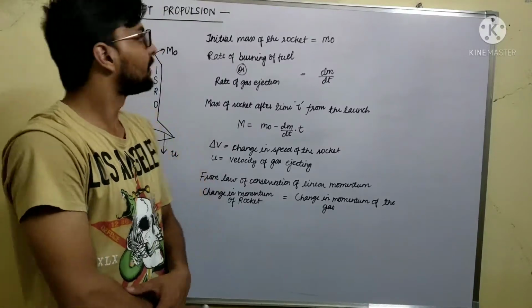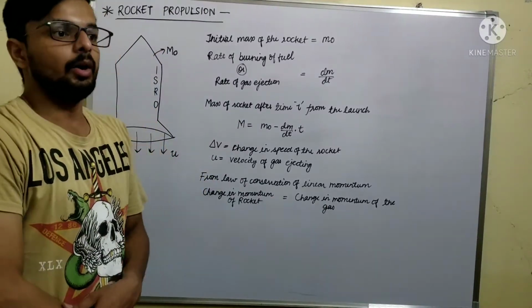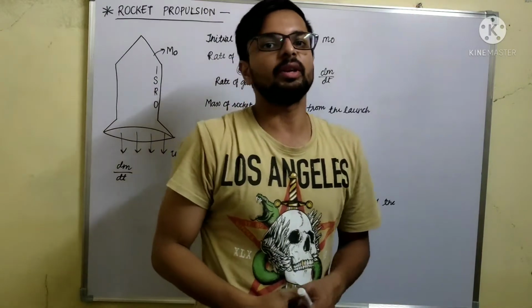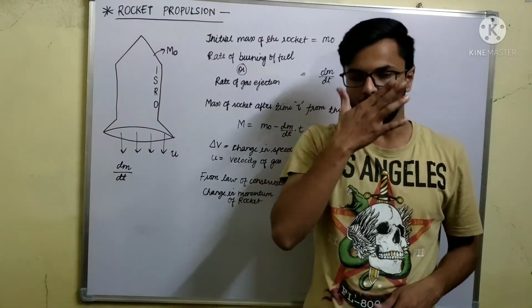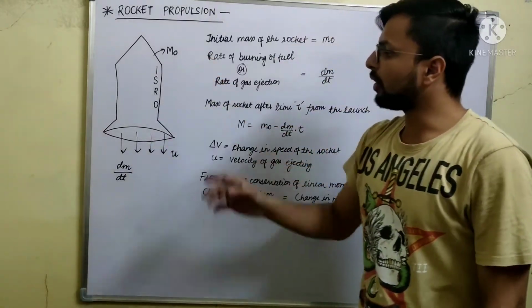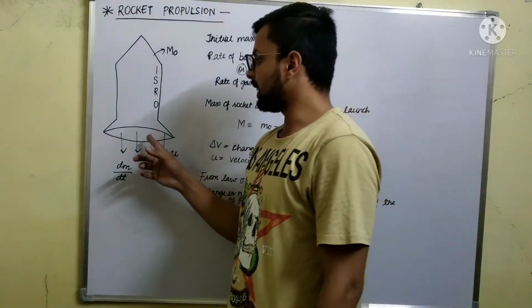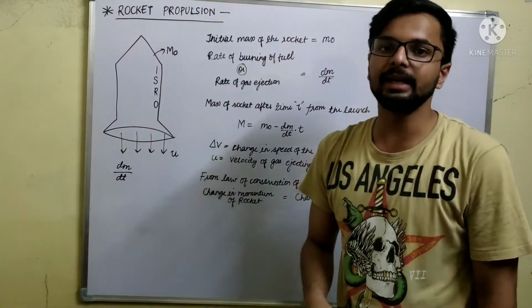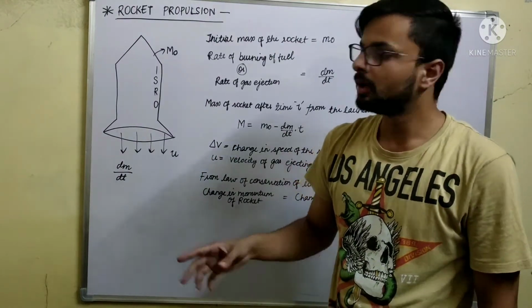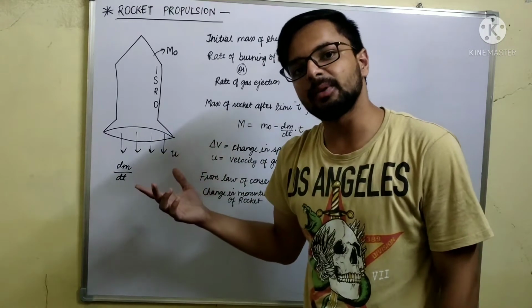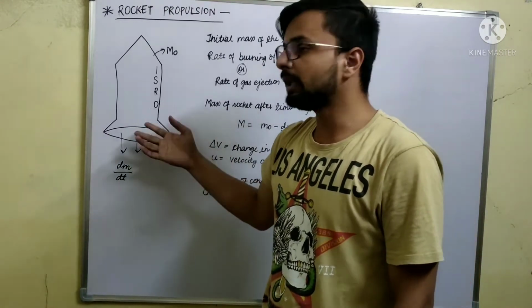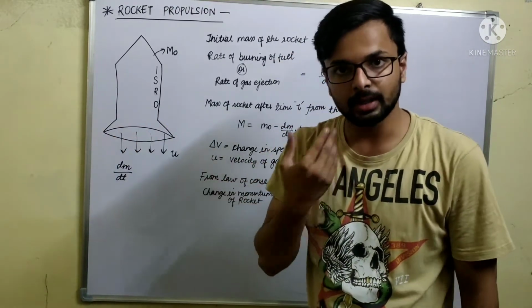The next topic is rocket propulsion. Rocket propulsion is also an example of the law of conservation of linear momentum. We will see how. In a rocket, the gases are stored at high temperature and pressure. How are gases produced in a rocket? The gases are produced due to the burning of the fuel which the rocket contains.